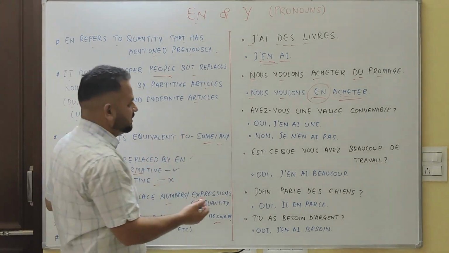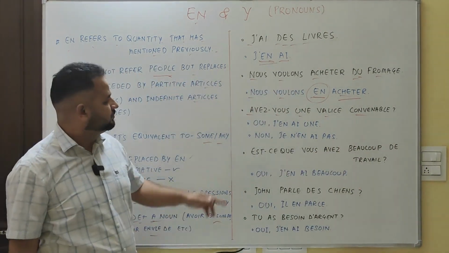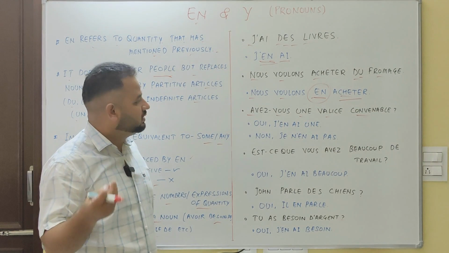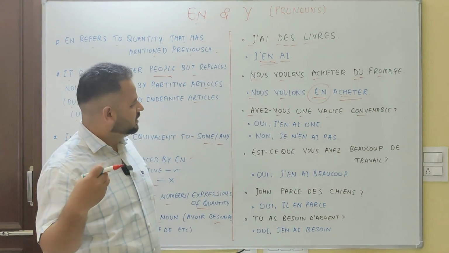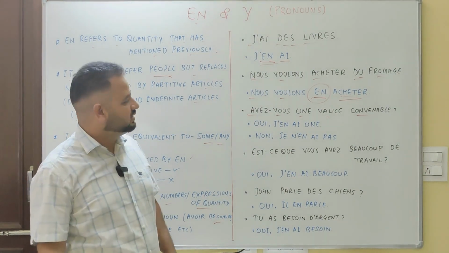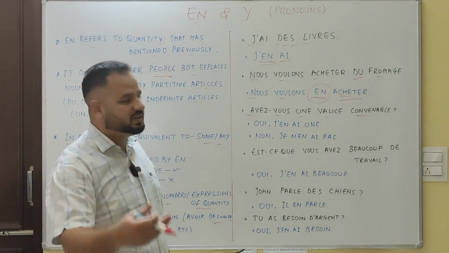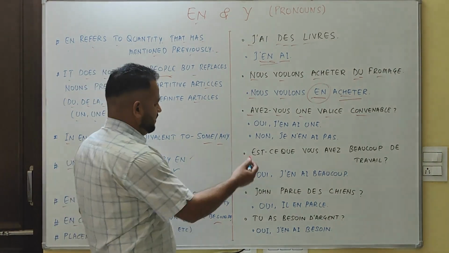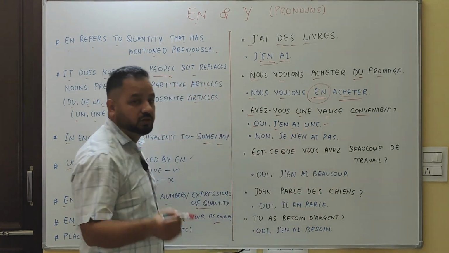For example, avez-vous une valise convenable? Do you have a suitable suitcase, or convenient suitcase, you can say. Affirmative, positive sentence. Oui, j'en ai une.